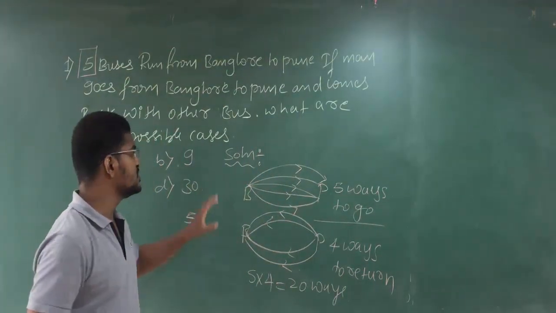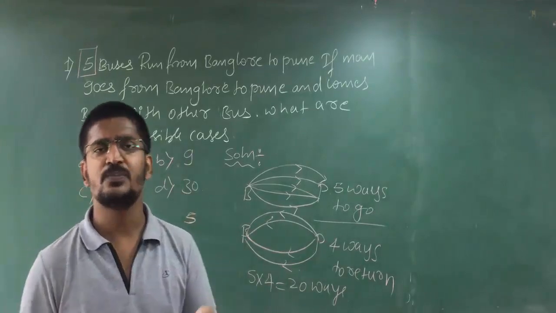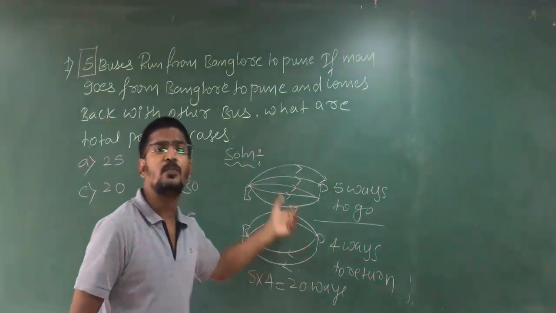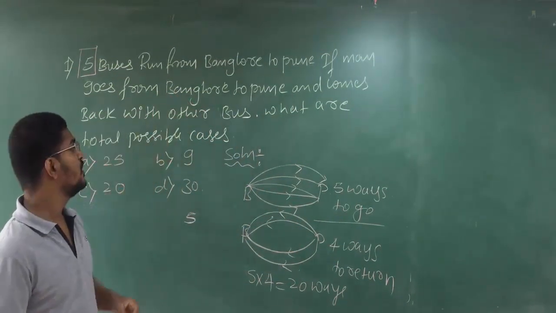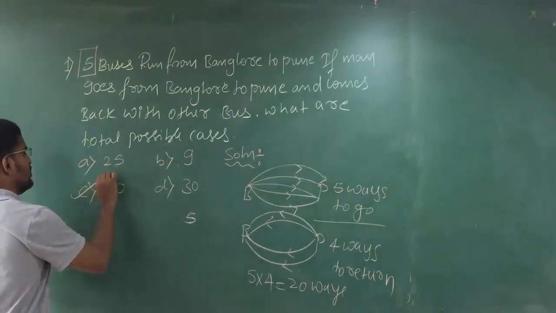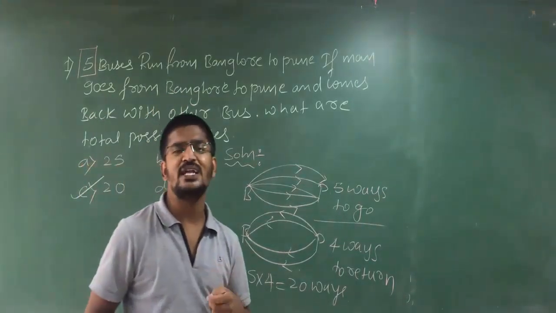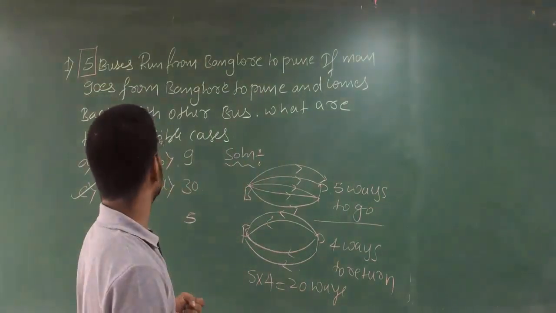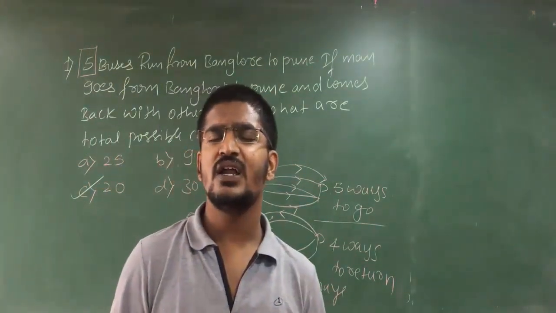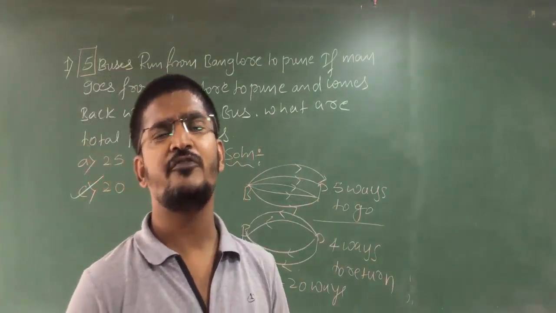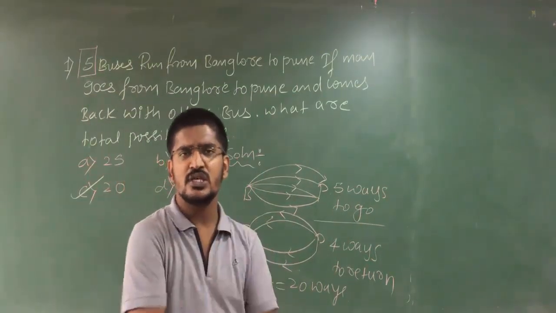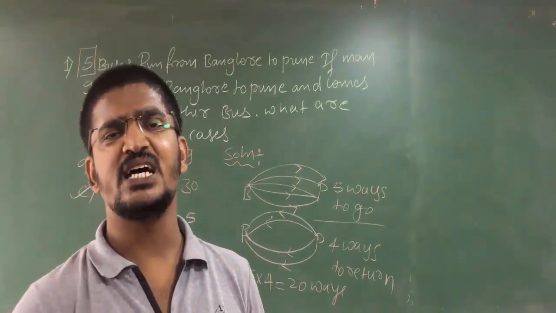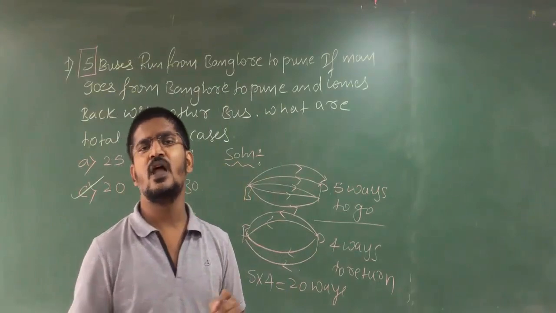So please remember that this is a dependent event. The fundamental principle of multiplication is used, so he has 20 ways to complete this particular event. Clear? So 20 is your answer. Therefore he has 20 ways. Clear, students? Further on, I will discuss the fundamental principle of addition also, whenever we are going to use it in problems. After the definition of permutation, I am going to do some problems. In that particular problem, I will discuss the fundamental principle of addition.